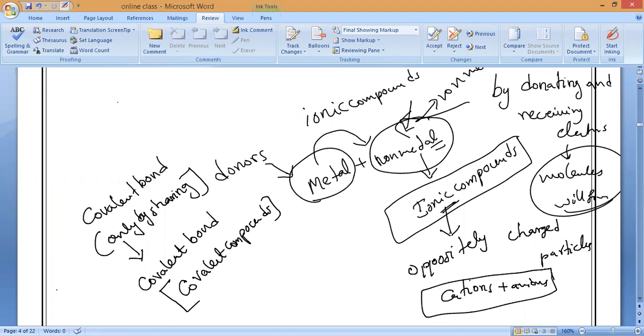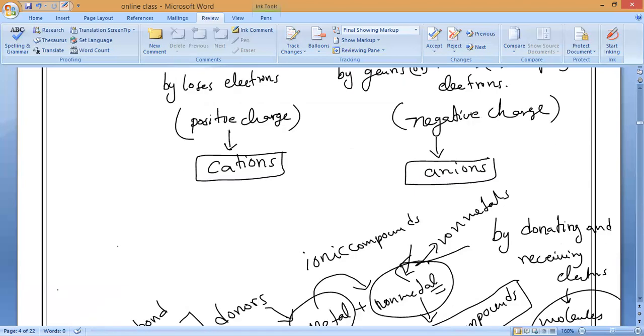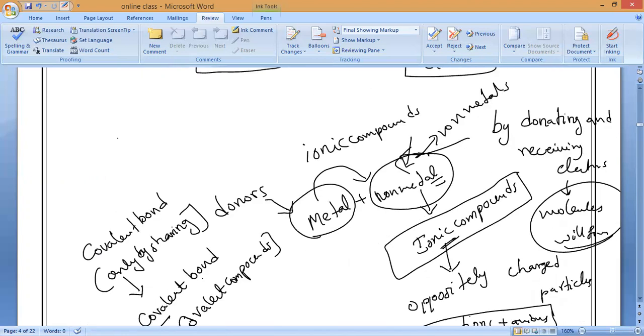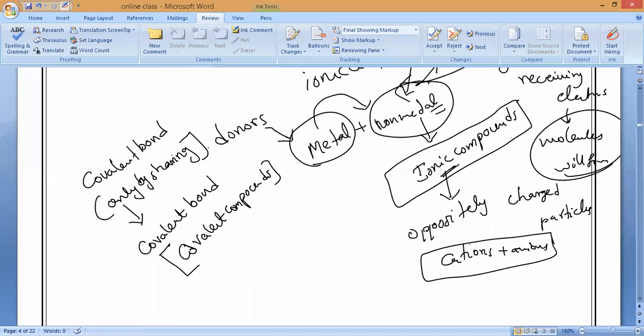Now, the first ions we have to study: cations or anions? Check it here, positively charged. Cations. So keep the heading: formation of cations. First finish this one. Metal plus non-metal gives ionic compounds, and here you write covalent bond, both non-metal plus non-metal. Complete it fast.